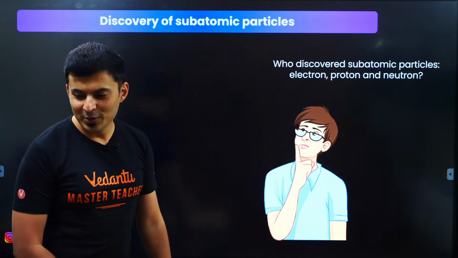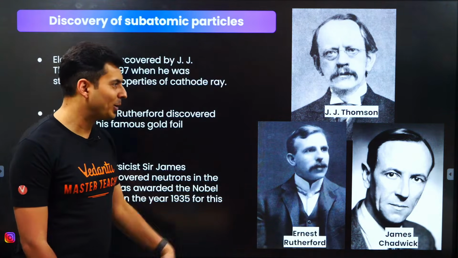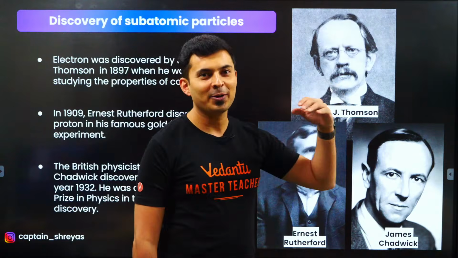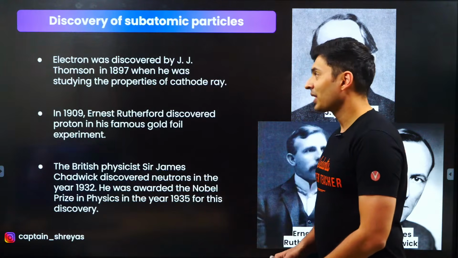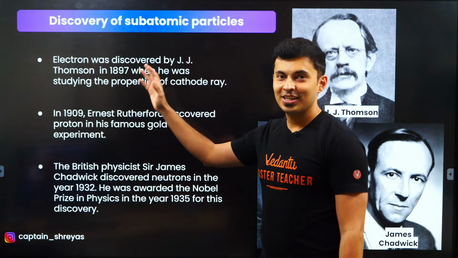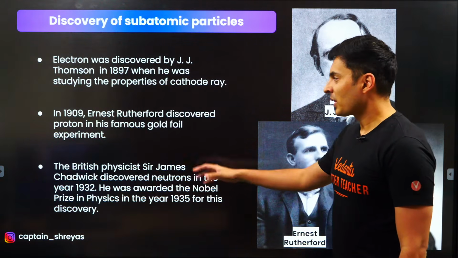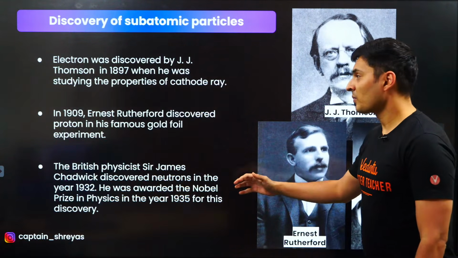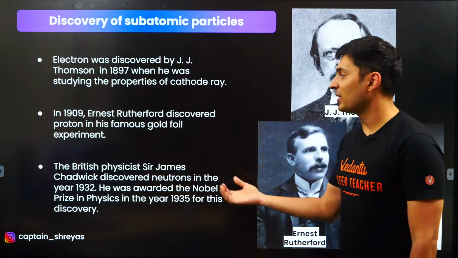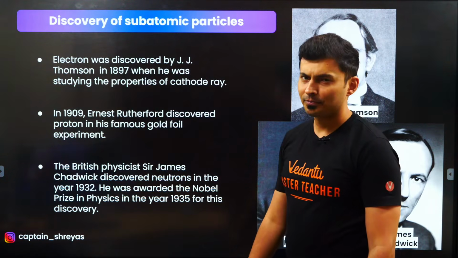Goldstein, Chadwick is neutron, J.J. Thomson is very common. Yes. So Thomson was the guy who discovered the electron in 1897. That's really far away, a long time back. Rutherford was the person who discovered the proton in his famous gold foil experiment.